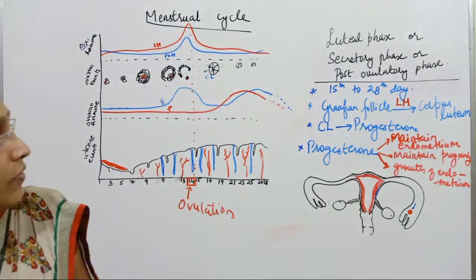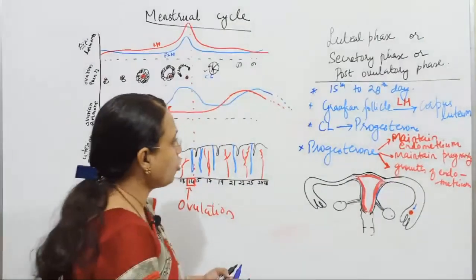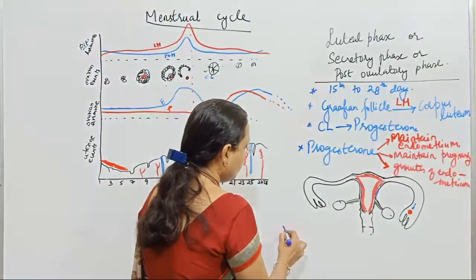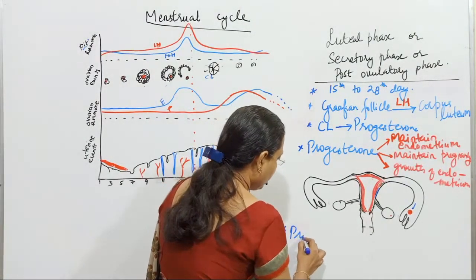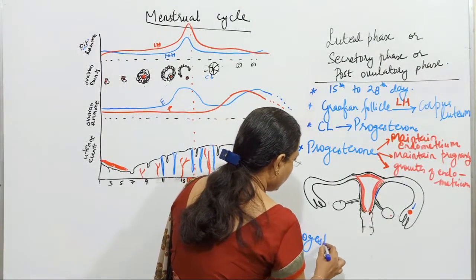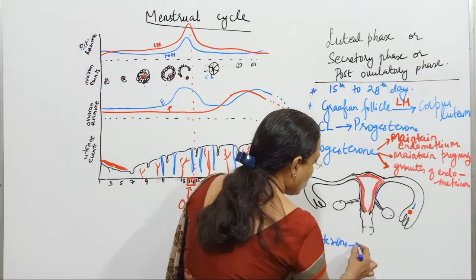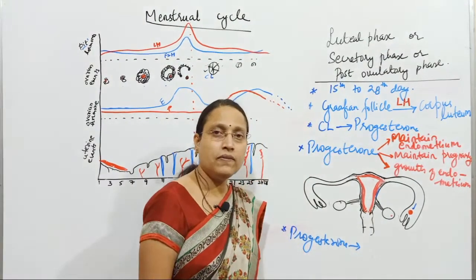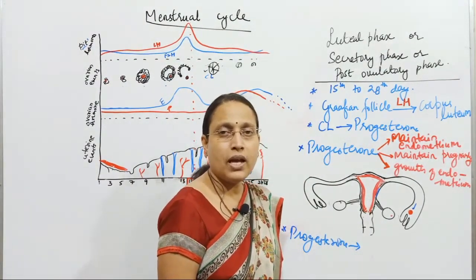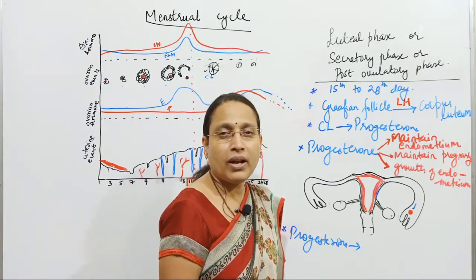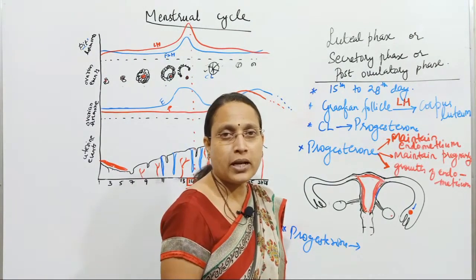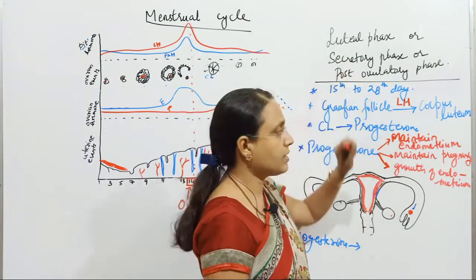Okay then. Another function of progesterone here. As I told, it will help in further growth of endometrium. It will also stimulate the secretion of uterine milk. Why is it called secretory phase?